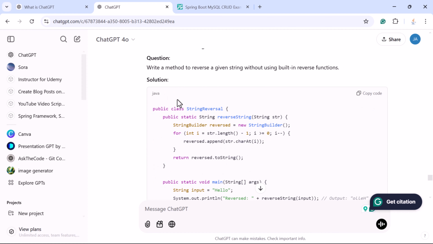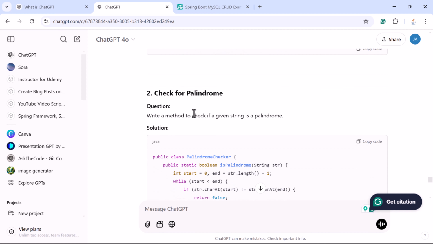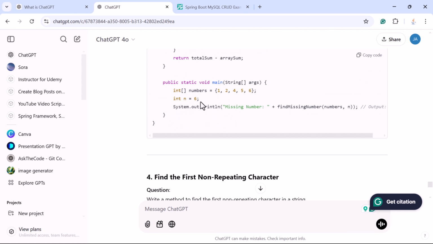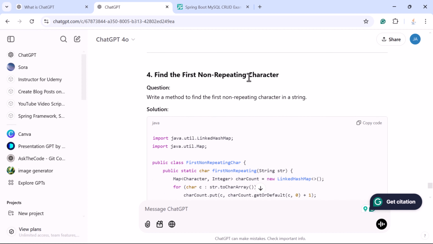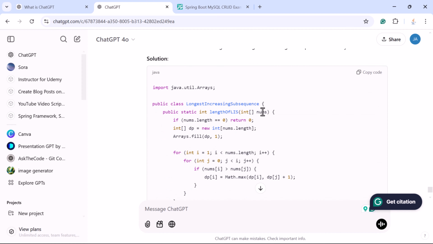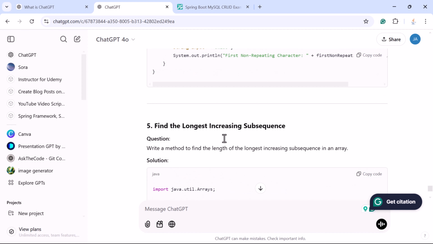Reverse a string and the solution, check for palindrome and the solution, find the missing number in an array with a solution, find the first non-repeating character solution, find the longest increasing subsequence and the solution. So this is how ChatGPT can help you to prepare for coding interviews.